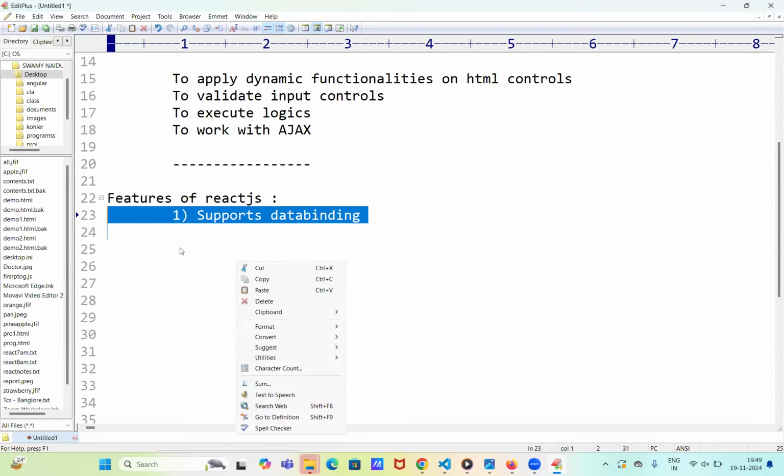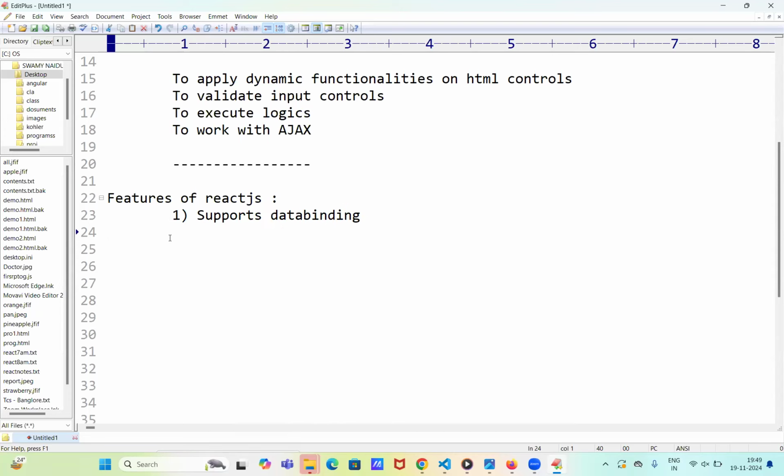One concept I will show you in a diagram. For example, you are creating one variable: name is equal to Scott. This variable value I want to display on a heading tag or paragraph or any other tag.